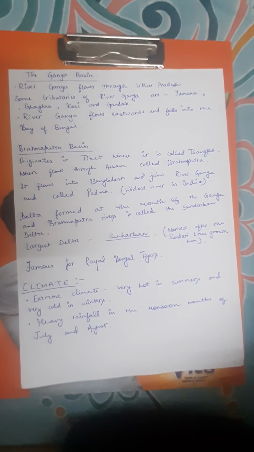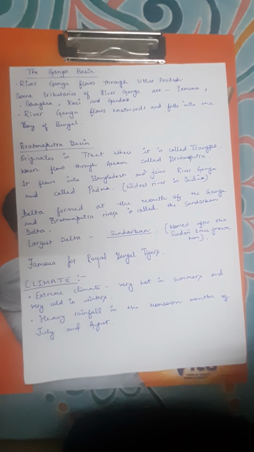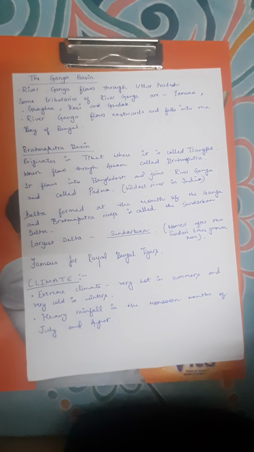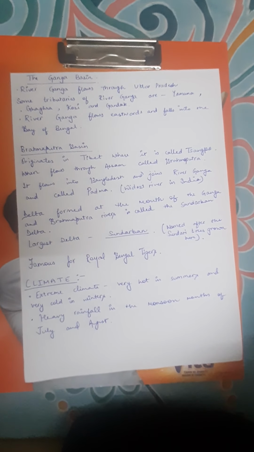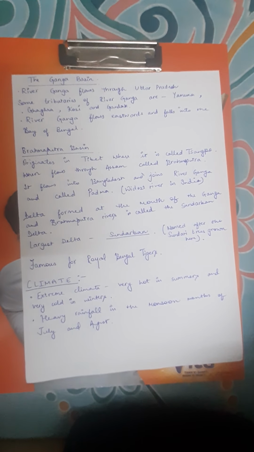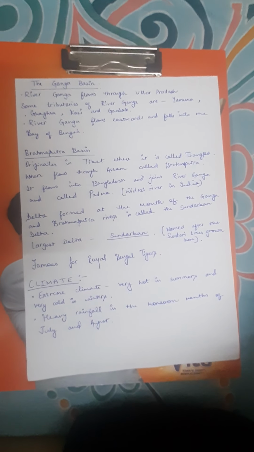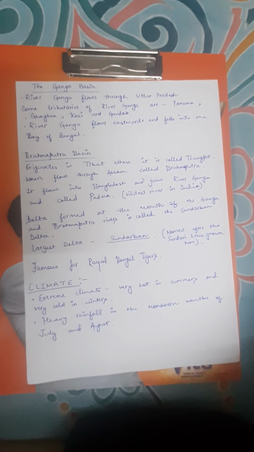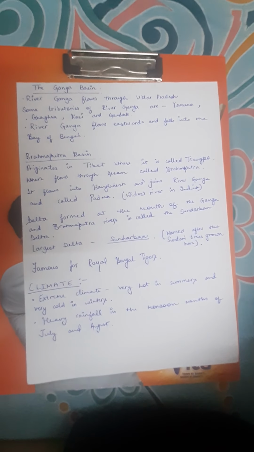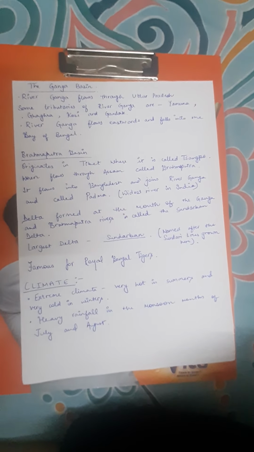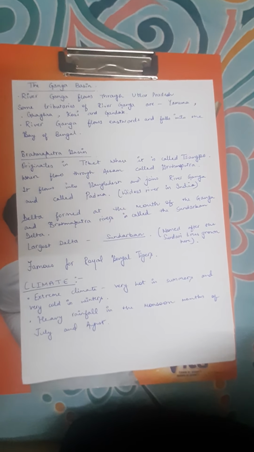Now true false. The Indus River flows through the state of Uttar Pradesh. No. The northern fertile plains have extreme type of climate. True. The Indira Gandhi Canal provides water to Gujarat. No, it provides water to Rajasthan. The Brahmaputra river falls into Arabian Sea. No, it doesn't fall into Arabian Sea.